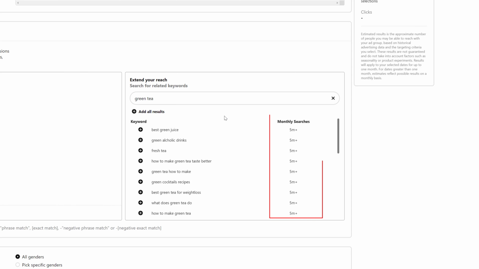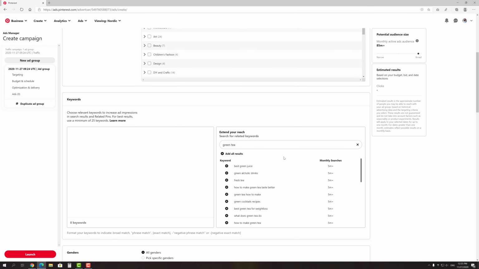Also, it shows the information about keyword search volume, so you can find out how popular your topic or keyword is. Alright, now you know where to find the keywords, but what's next?